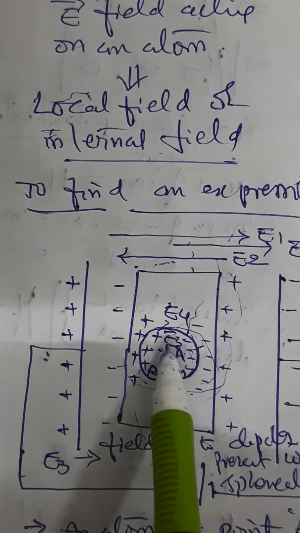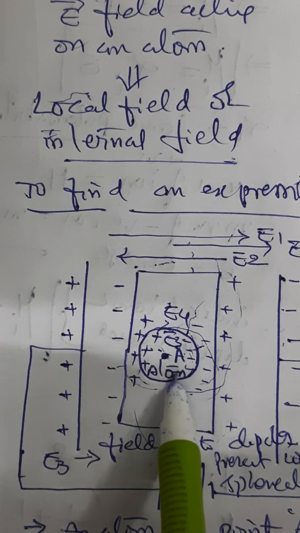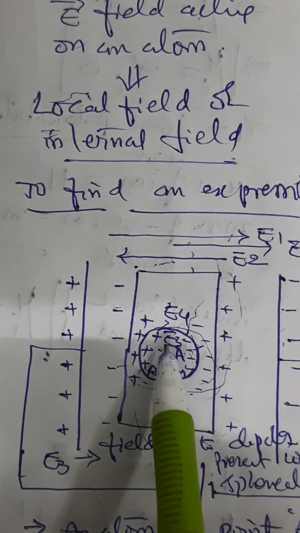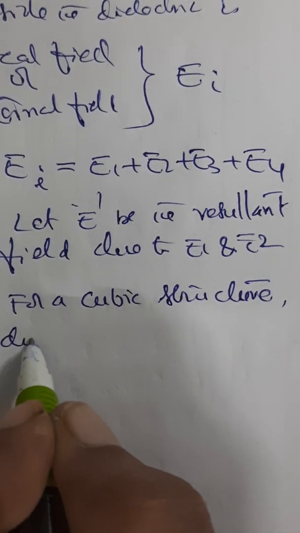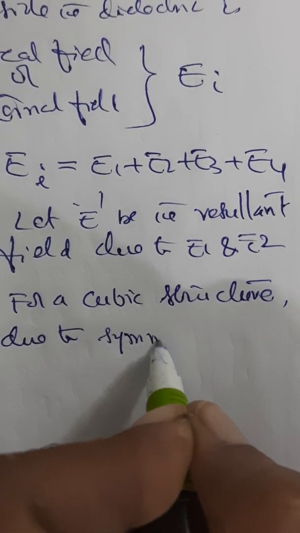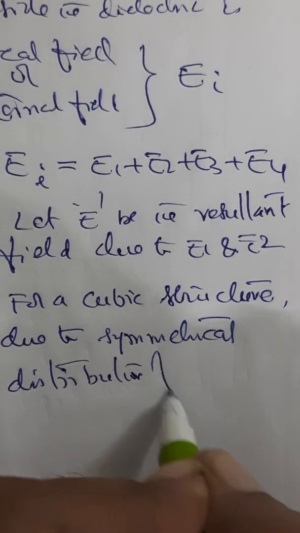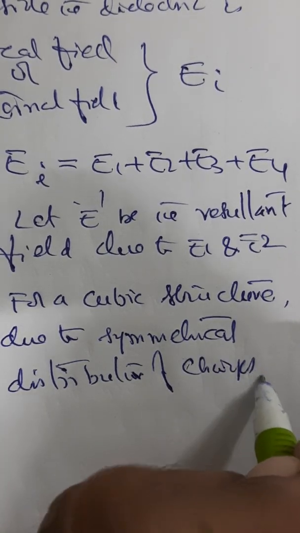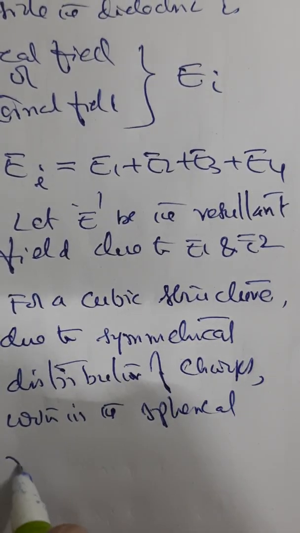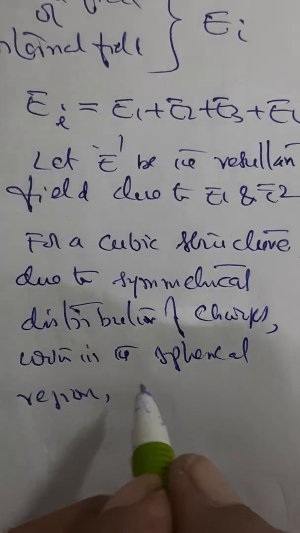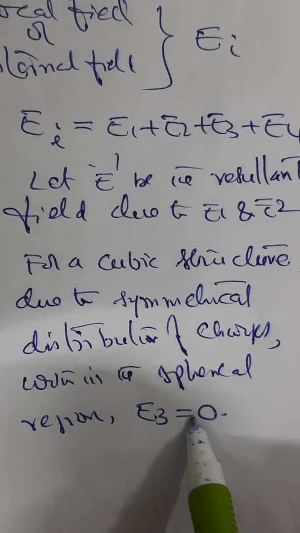Again I am repeating: for a cubic structure, due to symmetrical distribution of charges within the spherical region, the field inside, E3, is zero.